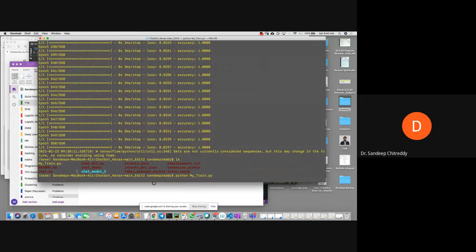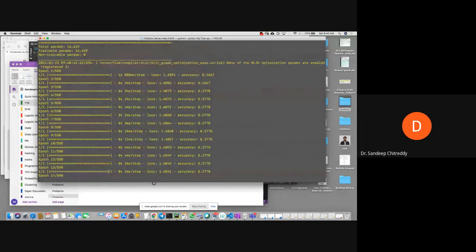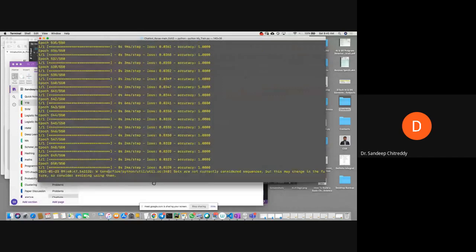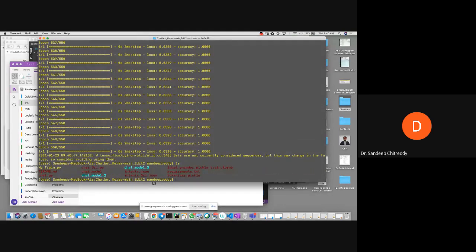In the earlier, you can see these are the files which that folder contains. Okay, in the next stage, we'll see what files it has. It needs to have all those .pickle files. So let me type ls. You can see chat_model_3. This folder is the output. You might not be able to see as such, but it actually contains all the model related parameters. Assume that it's still a black box to you. You get an output and you use these to run the chatbot. Okay, now we got this chat_model_3.